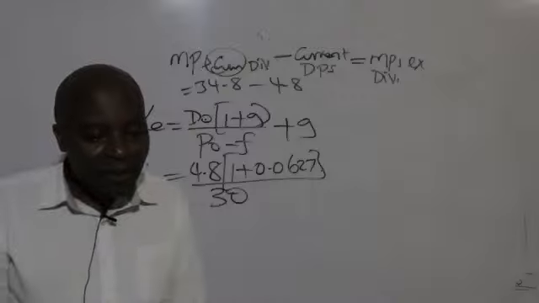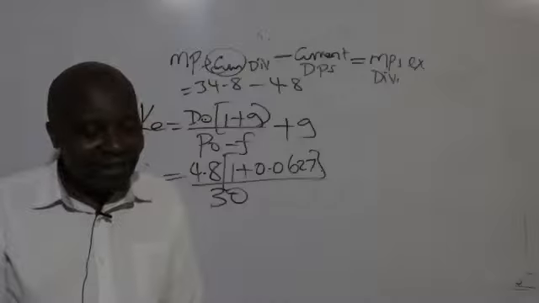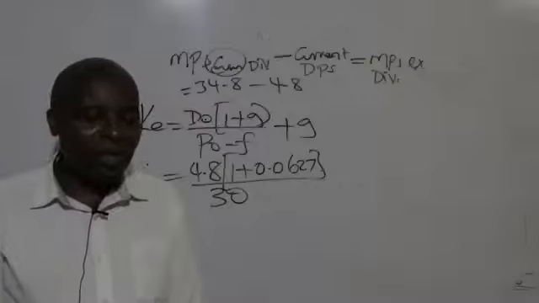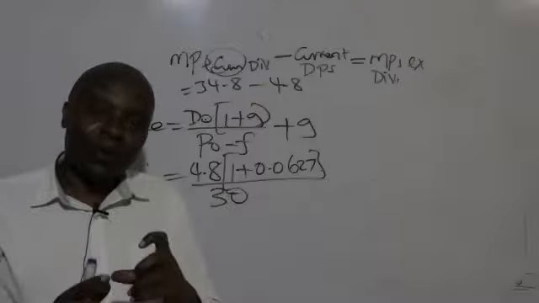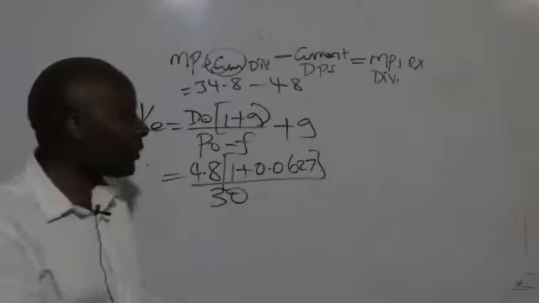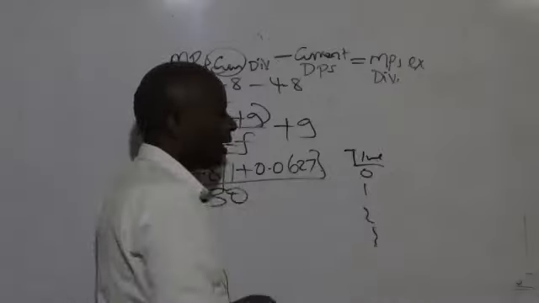D0. But now you see, the people who discovered these models, Gordon and the rest, they decided to call it time 0, the way you have time 0, 1, 2, 3, like that.